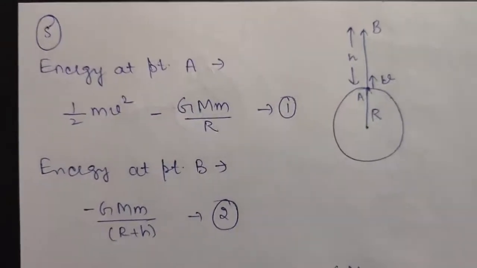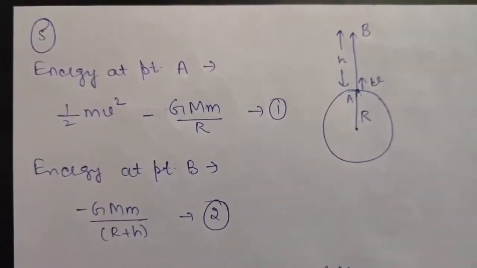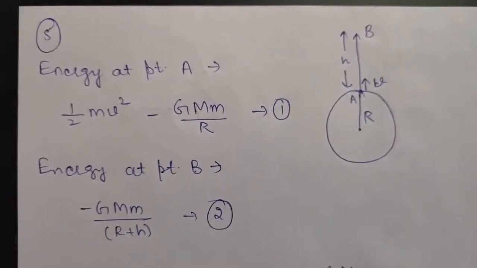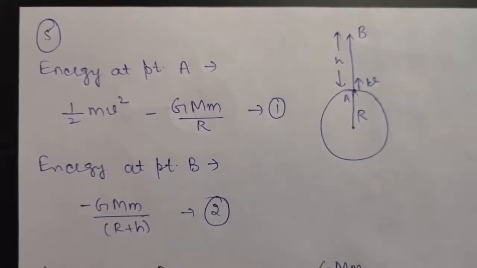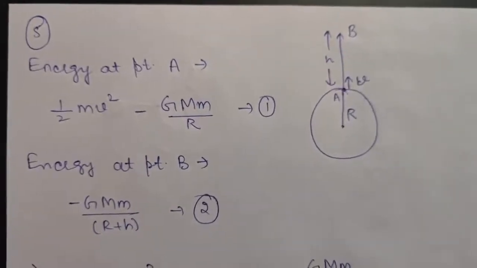Okay, so question number 5 says: a ball is thrown vertically upwards with a velocity equal to half the escape velocity from the surface of Earth. The ball rises to a height h above the surface of Earth. If the radius of Earth is capital R, then what will be the ratio h by R?